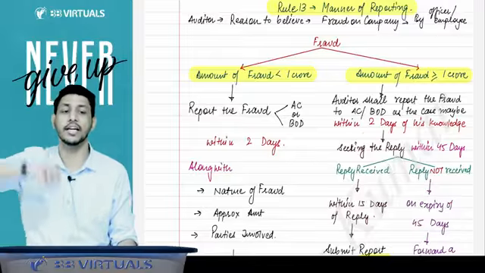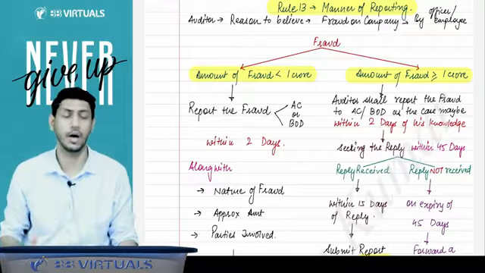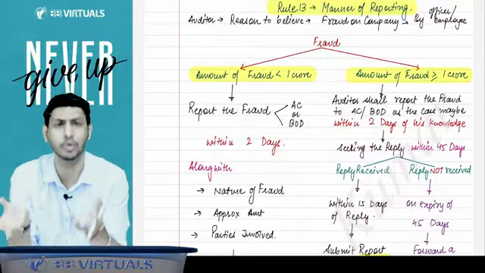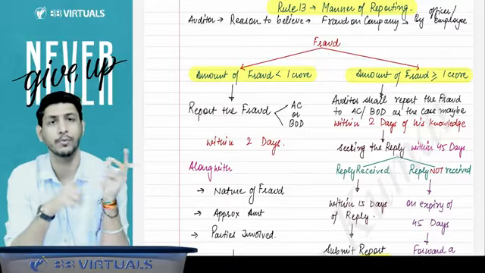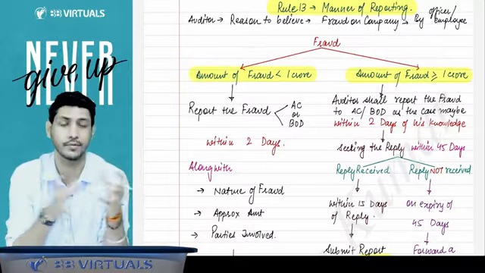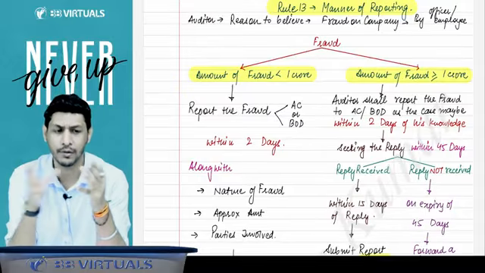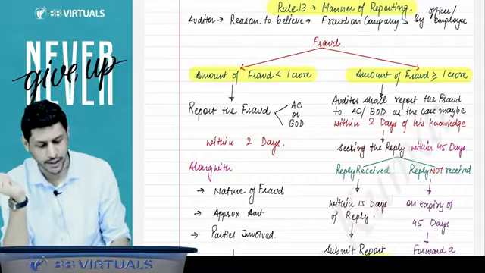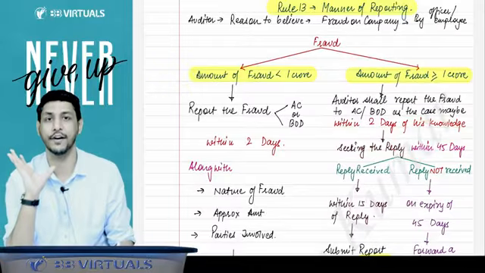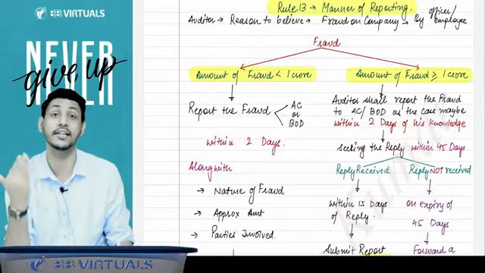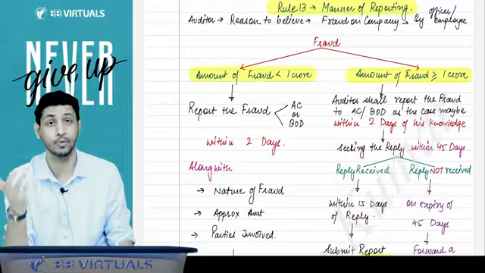You have to send a statement to the audit committee or board of directors that they should reply why you should not report to the CG, and tell you why this fraud was being done. The auditor will seek their reply within 45 days. Now there can be two possible cases.